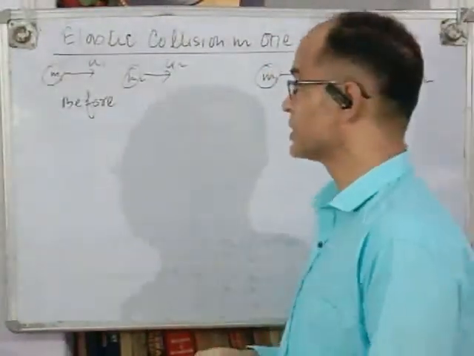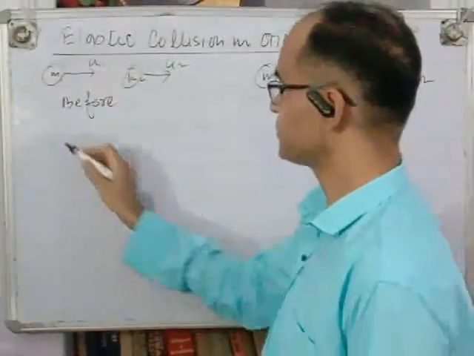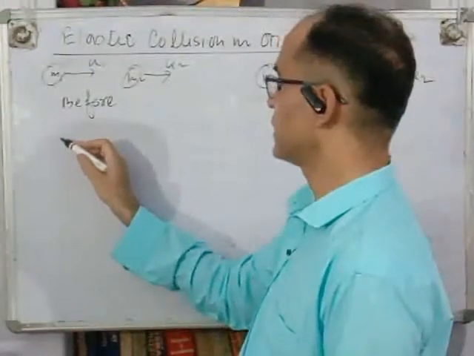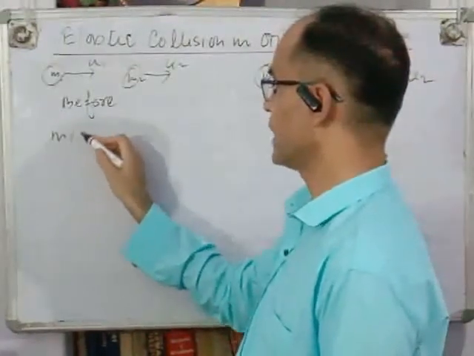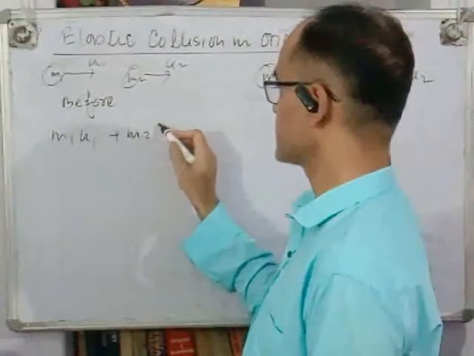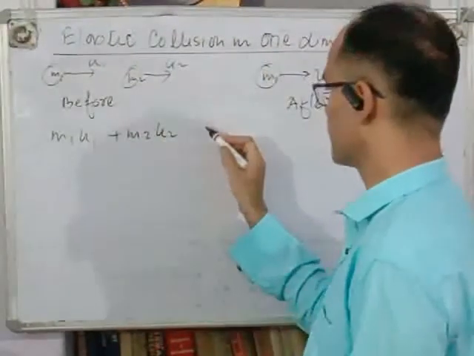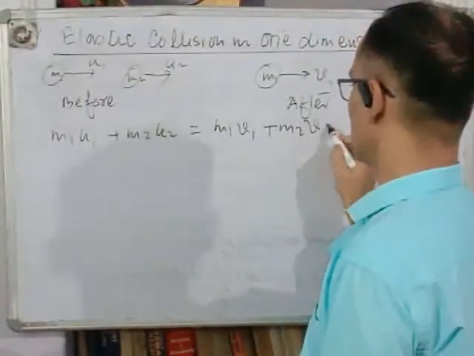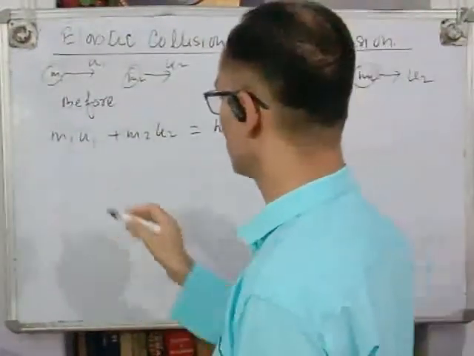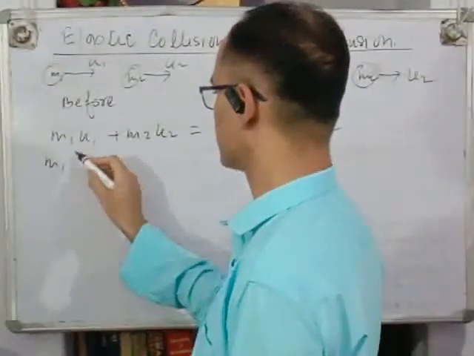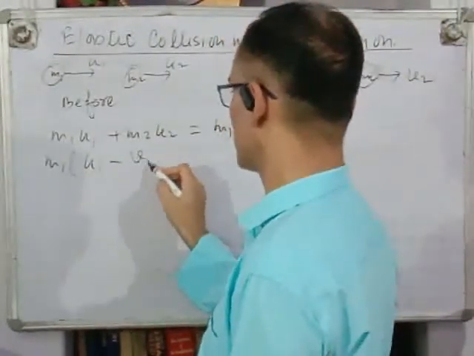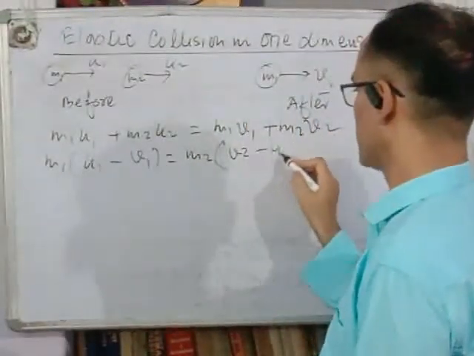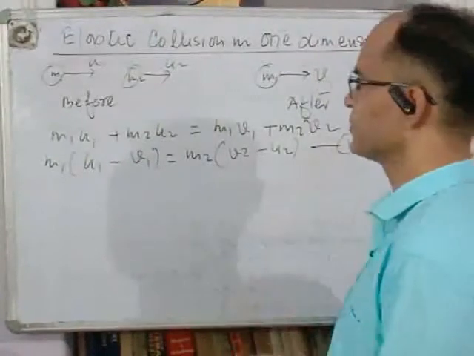Conditions of elastic collision are: momentum must be conserved, therefore m1u1 + m2u2 = m1v1 + m2v2, or m1(u1 - v1) = m2(v2 - u2), equation number 1.